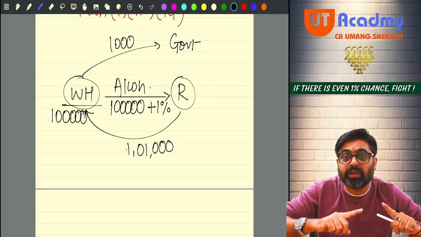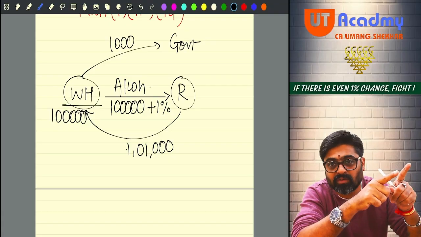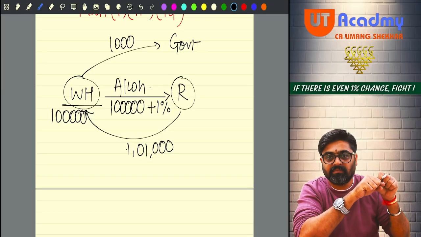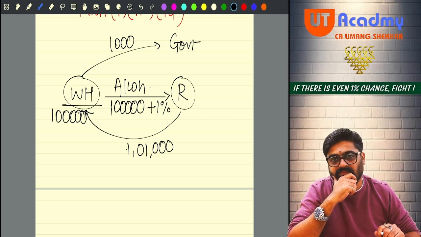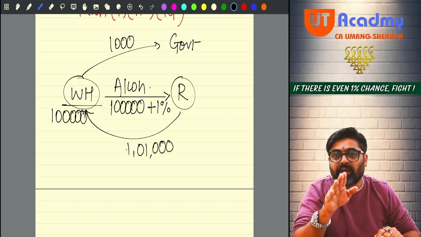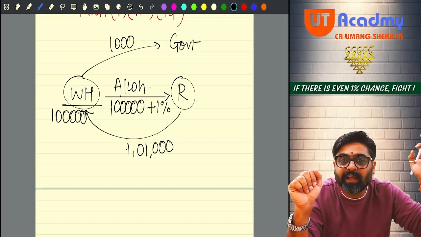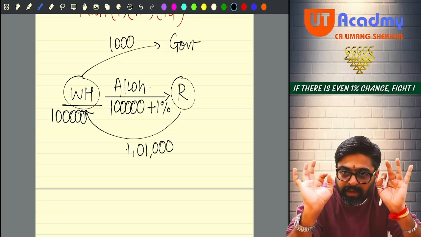We don't trust that retailer. These retailers sell and earn income, and don't show this income as taxable. So do one thing. How much income is he going to earn by selling this item which he is buying from you? He is going to earn 1 lakh rupees minimum.